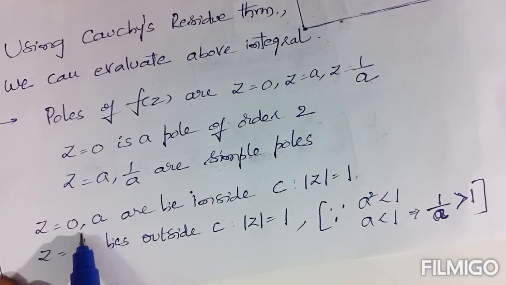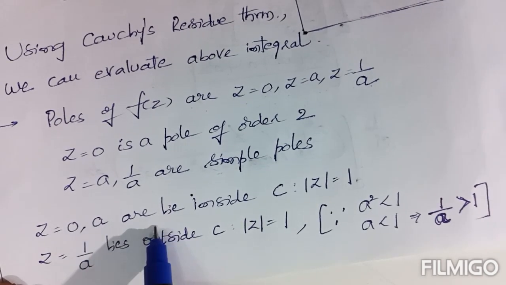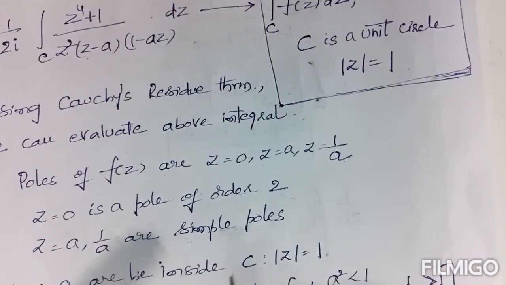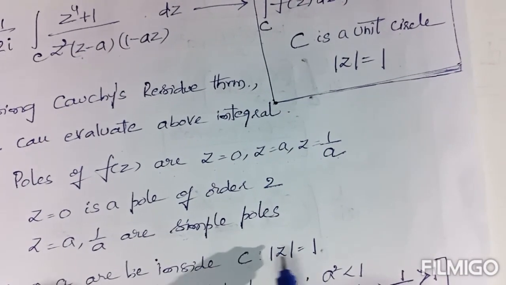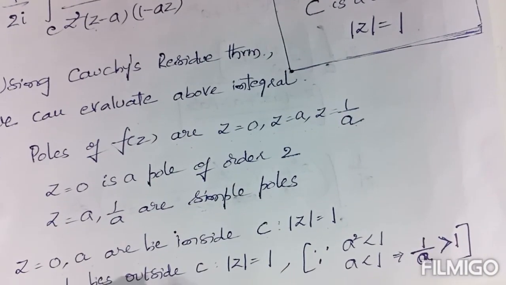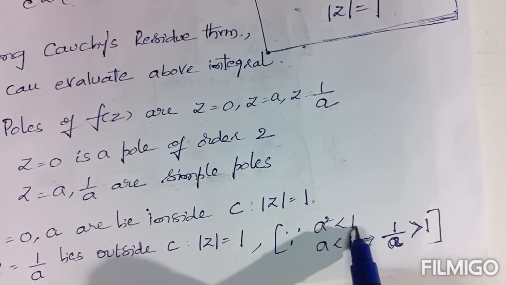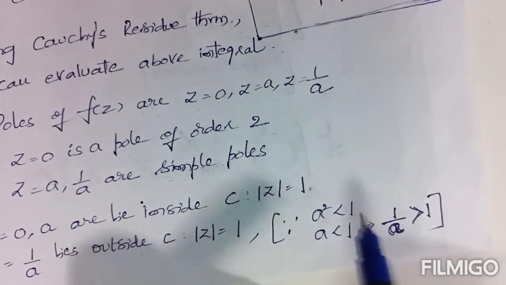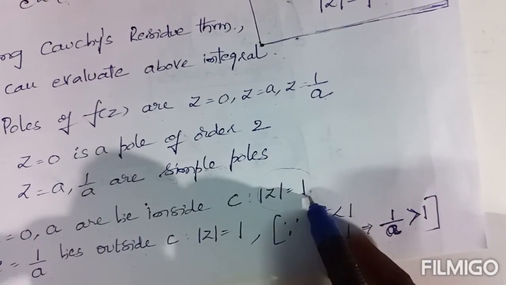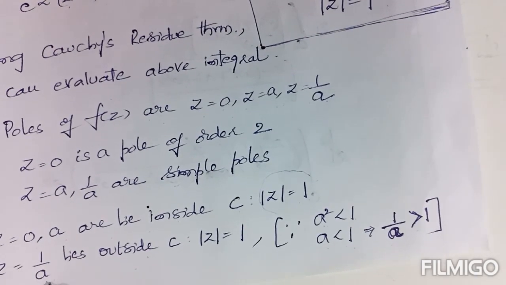Now z = a and z = 0 are inside the circle C. Here 0 and a lie inside the circle, while 1/a lies outside the circle. Why? Because the given condition is a² less than 1, so a is also less than 1. But 1/a is greater than 1, and the radius of the circle is 1. That's why this point lies outside of the unit circle.